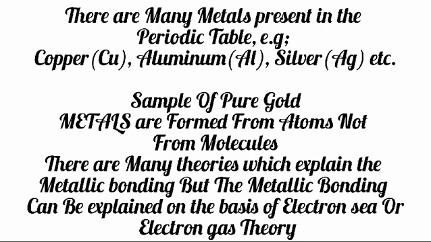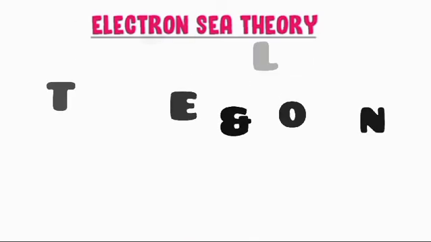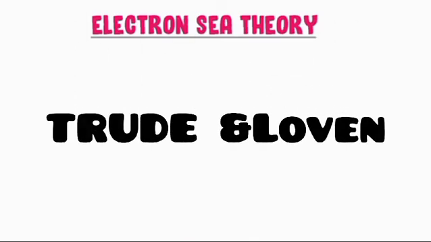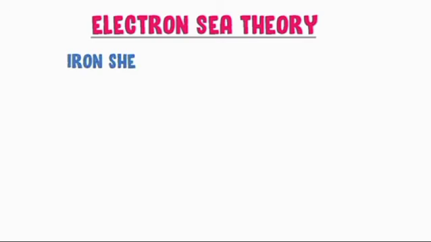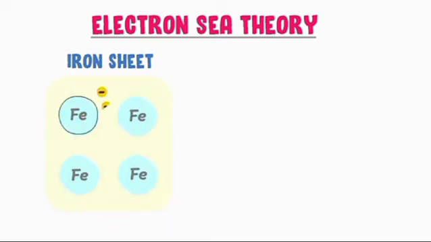There are many theories which explain the metallic bond, but the metallic bond can be explained on the basis of electron sea or electron gas theory, which is represented by two scientists named Drude and Lorentz. Let us consider a pure iron sheet. According to this electron sea theory, iron loses its two electrons within the sheet.